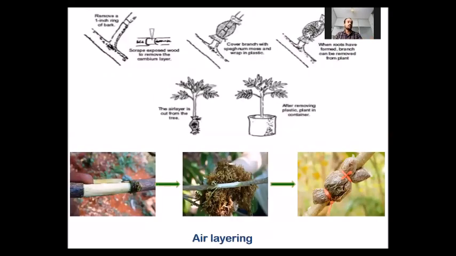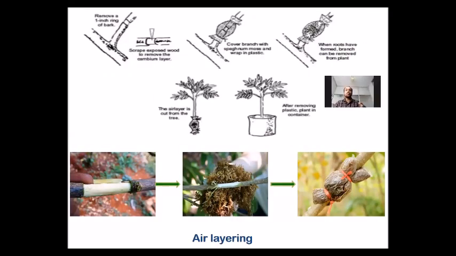Among all these layering methods, only two methods are very important. The first one is the air layering method, and the second one is mound layering or stool layering. I will talk about these two layering methods in detail. Air layering, what is air layering?